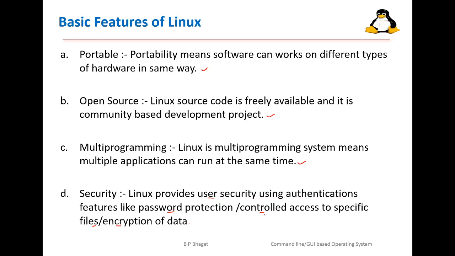Controlled access means some sort of controlling rights we can provide to the files so that according to the rights the files can be accessed by the user, that is the rights related to reading the file, writing the file, executing the file. By providing certain rights the user will be able to use the files accordingly. Then encryption of data. So this is also a feature related to security.